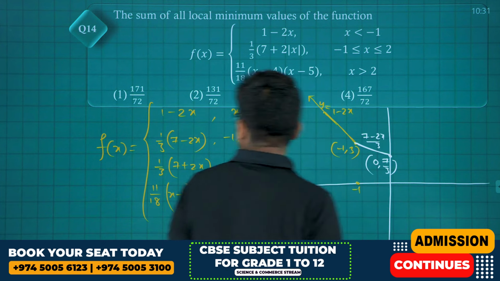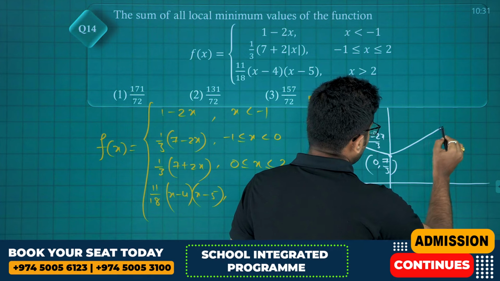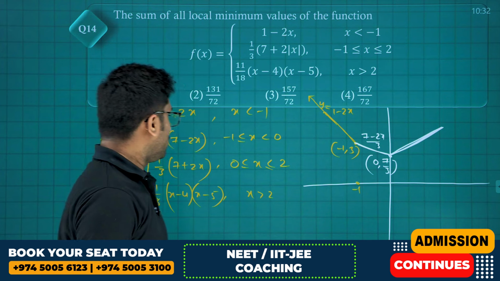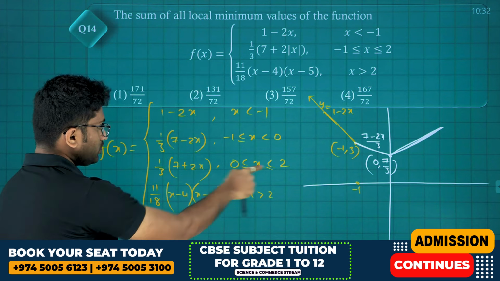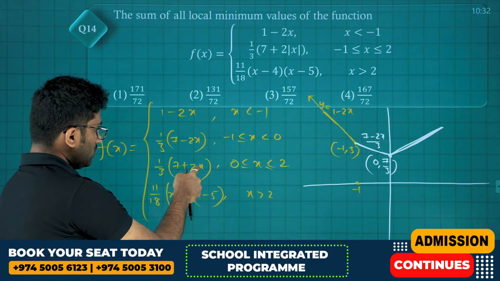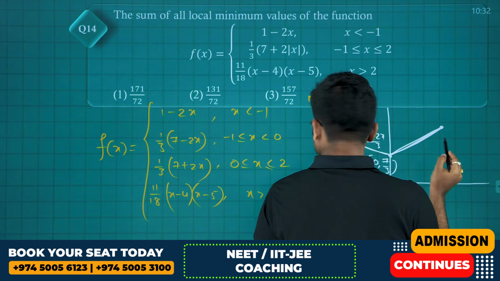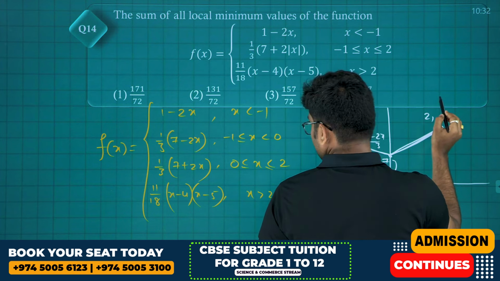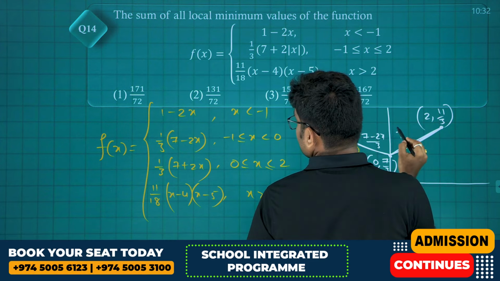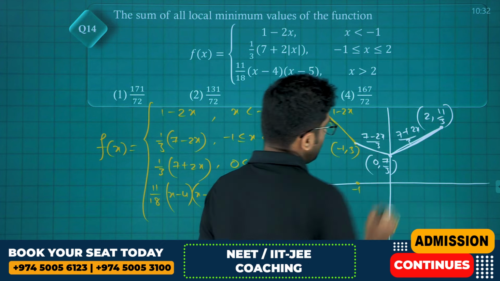Okay. And for sure 7 plus 2x will be from 0 to 2, no? It will be like this. And when x is 2, 2 2s are 4, 7 plus 4, 11. So clearly when x is 2, it is 2 comma 11 by 3. This is the graph of 1 by 3 times 7 plus 2x.